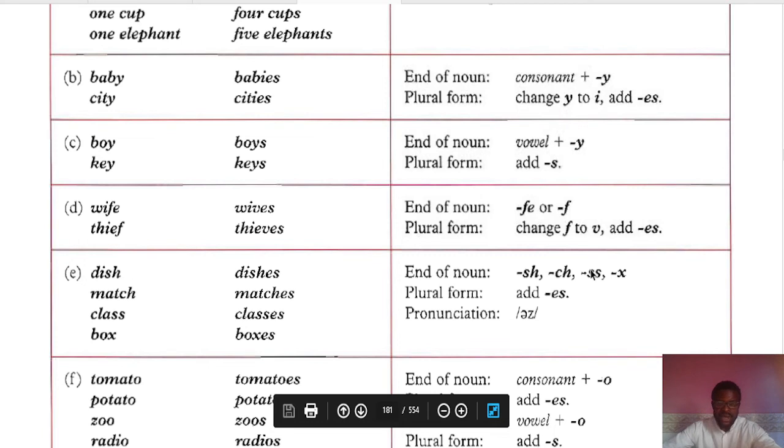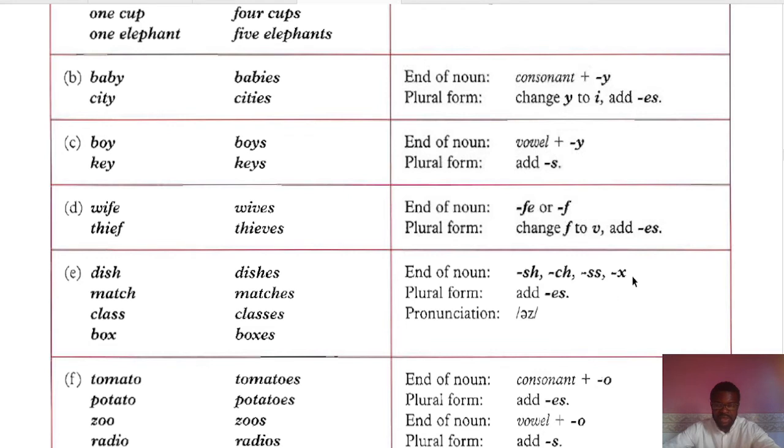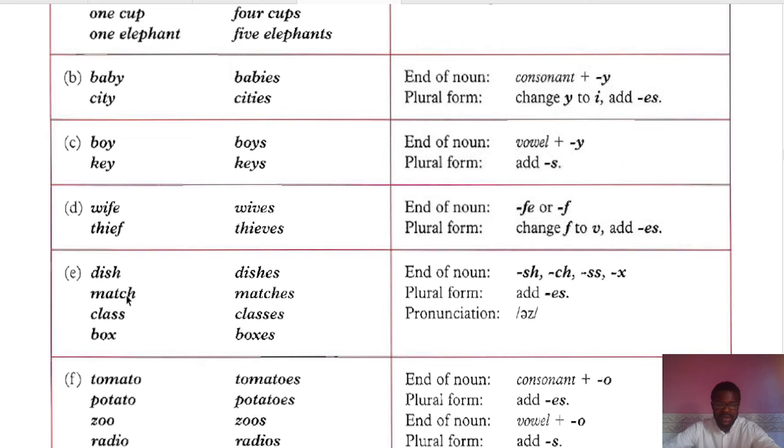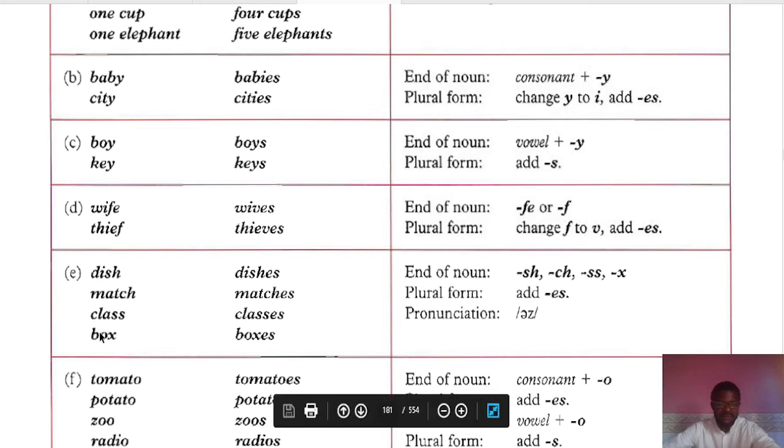When we've got nouns that end with sh, ch, ss, or x, we do what? We add es. As you can see here, dish becomes dishes. We add es. Match becomes matches. Class, the one we talked about, becomes classes. Box becomes boxes.